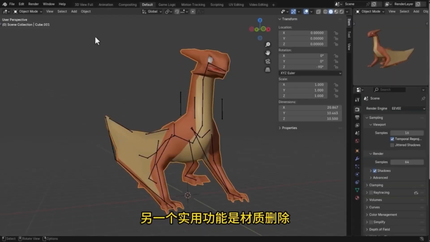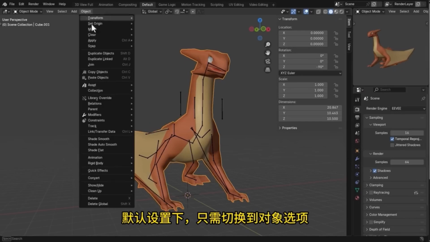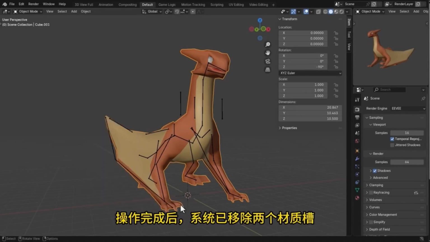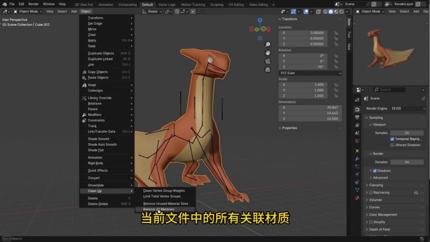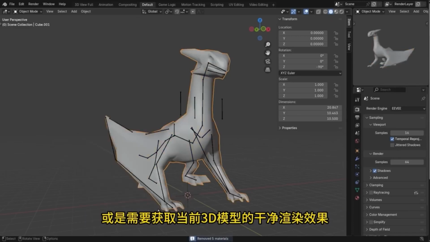Another practical feature is the deletion of materials, which by default merely requires switching to the object options. Scroll down to the cleanup options to remove unused material slots. Once the operation is complete, the system will have removed 2 material slots. In version 4.5, you can further delete all associated materials in the current file. This feature is particularly useful when you need to redo texture processing, or if you need to obtain a clean render effect of the current 3D model.